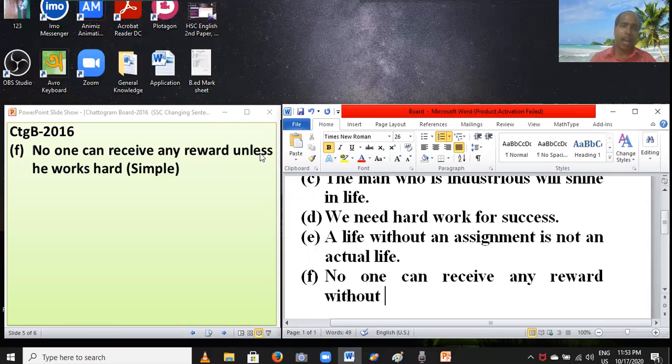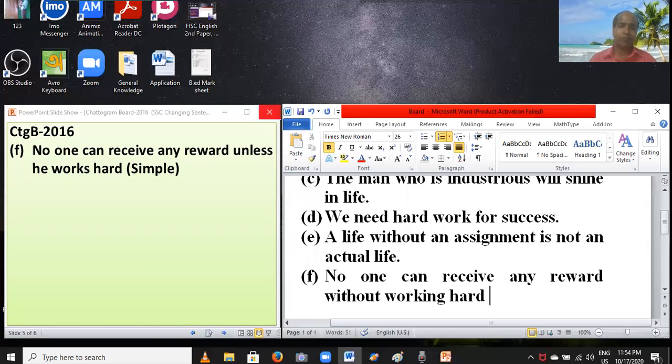You have to cut "unless" and the subject "he", and you have to add "ing" with the principal verb "work": working, working hard.